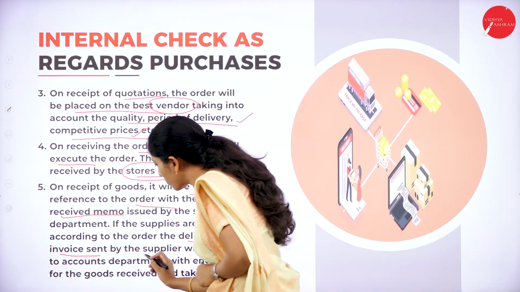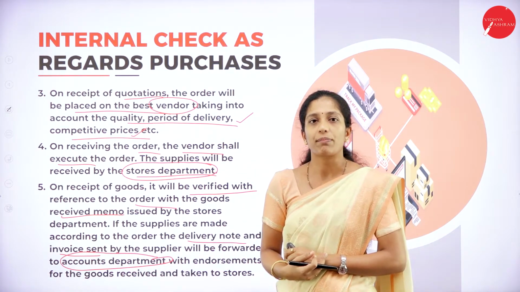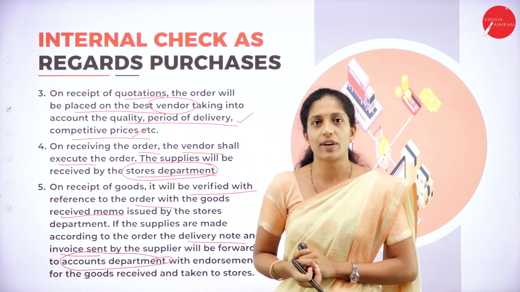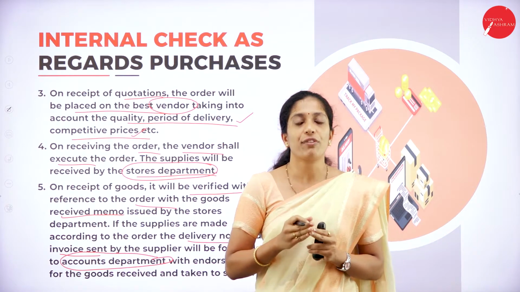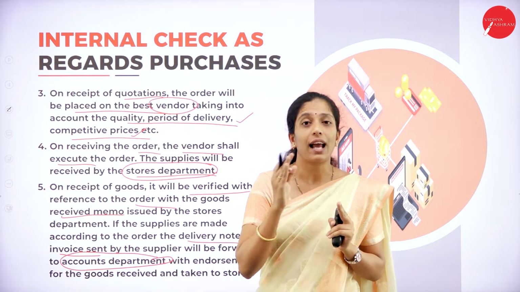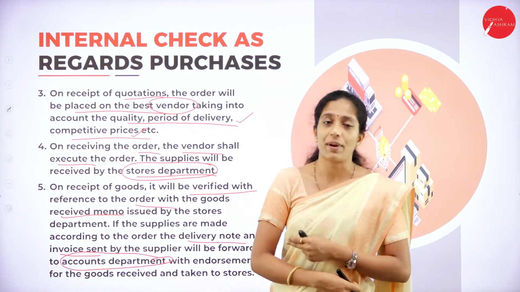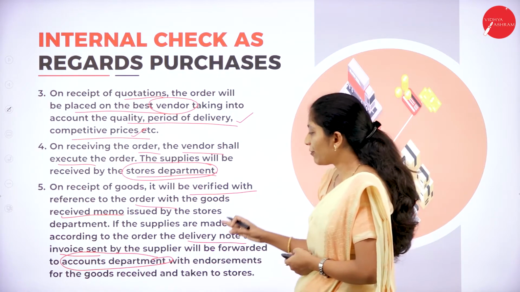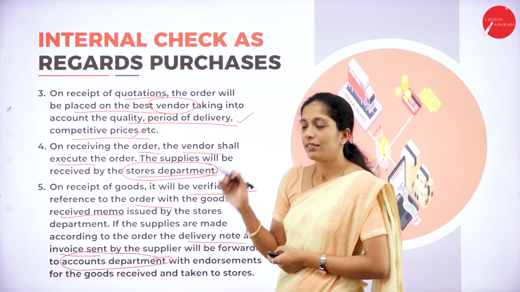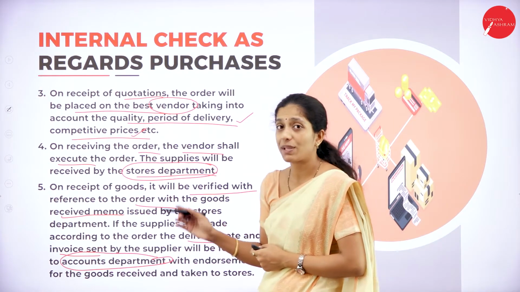Here one more department comes, which is the accounts department. Now what will the stores department do? It will collect goods from the supplier and it will verify whether whatever the organization ordered, the same product has been delivered by the supplier or not. If it is correct, then these two, the delivery note as well as the invoice, will be sent to whom?